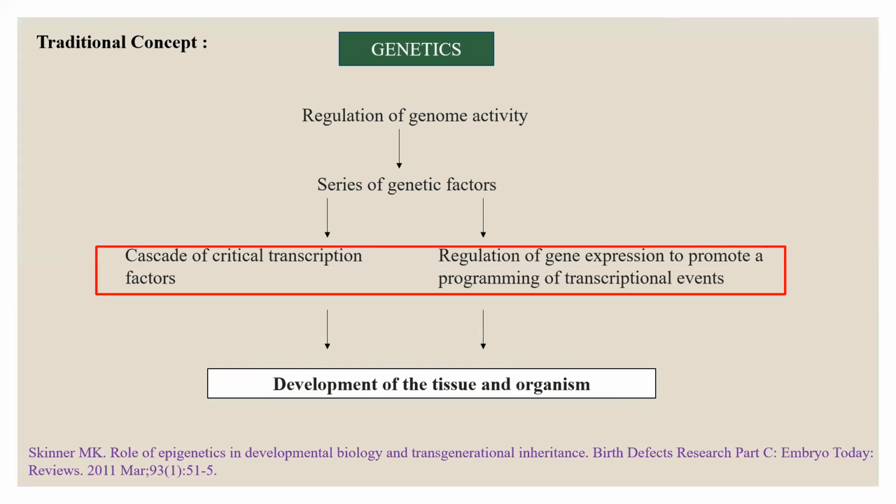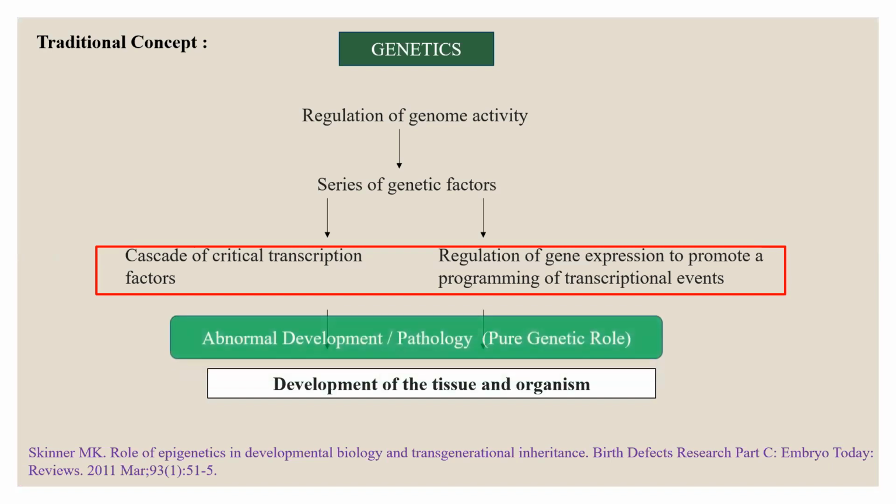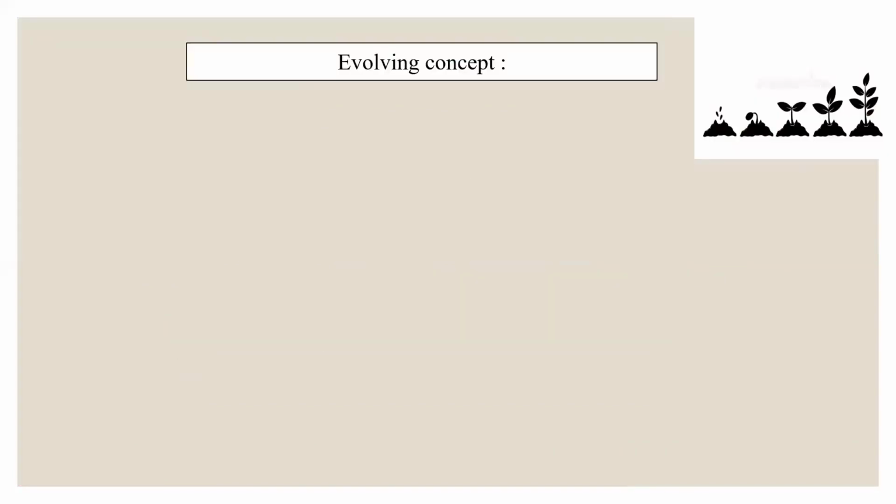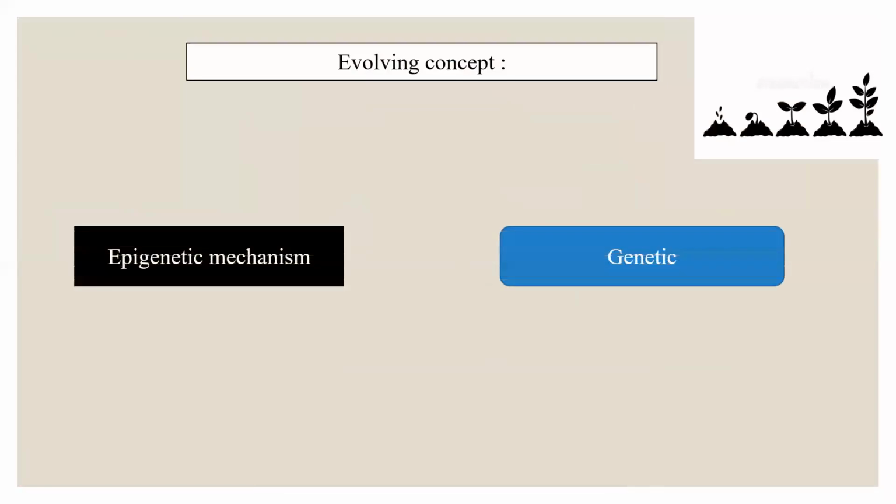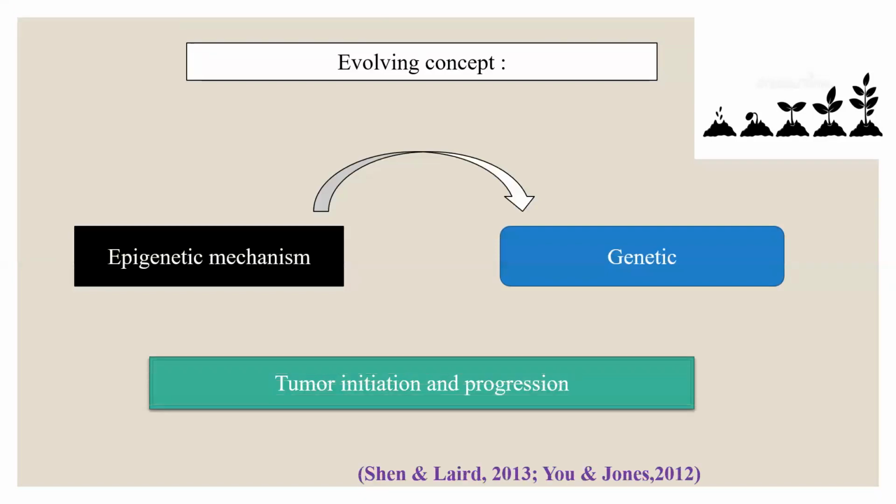But when there is an alteration or abnormality in this process, there will be formation of pathology or abnormal development. Now, the evolving concept says that the epigenetic mechanism will have an influence on gene expression, that is expression or silencing, which is responsible for tumor initiation and progression.